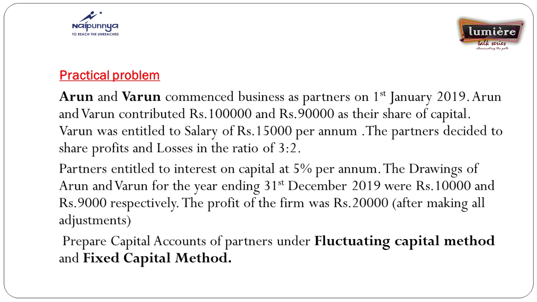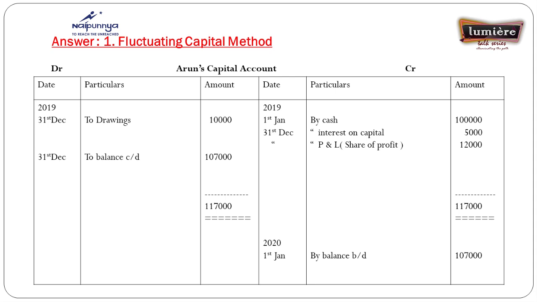Here I gave: prepare capital accounts of partners under the fluctuating capital method and the fixed capital method. In the same question we apply the two methods. Just look at the answer, the fluctuating capital method. Under the fluctuating capital method, how many accounts are prepared? Two accounts. What are those? Arun's capital account and Varun's capital account.